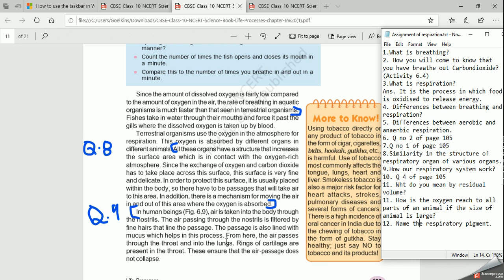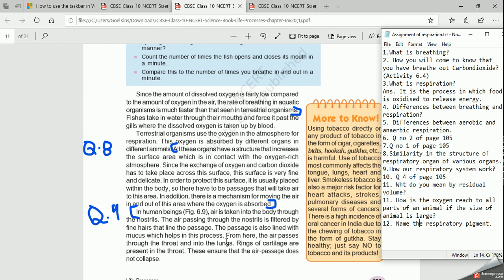Whatever air we take in through the nostrils is filtered by the fine hairs present in the nasal passage. All of you know that you have some hairs in your nose. These hairs are also called cilia. What is the function of these hairs?